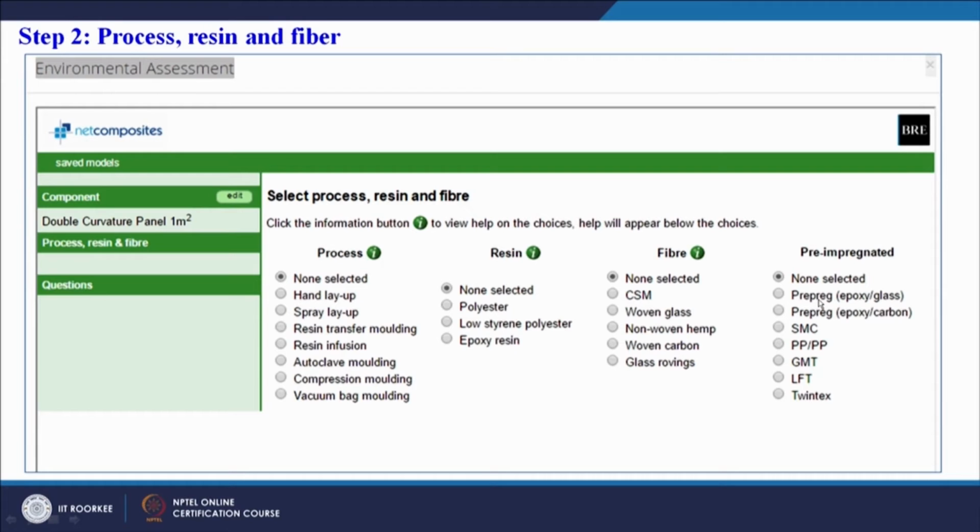Suppose we are using a pre-pack of glass epoxy, then we can click here that in our case the raw material is a pre-pack which has glass as the reinforcement and epoxy as the matrix, or we can have carbon and epoxy as the pre-pack material also. So there are a lot of choices available to the user, and we can select these choices as input to the tool.